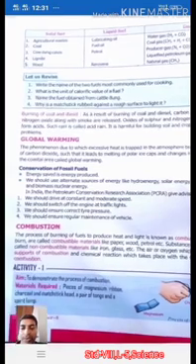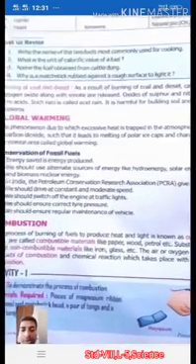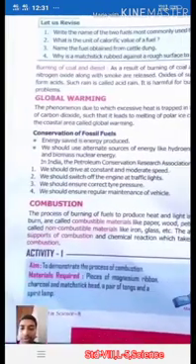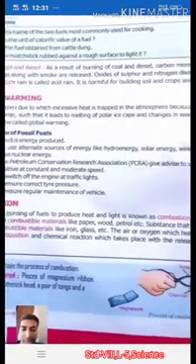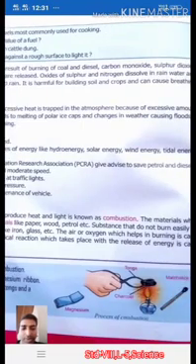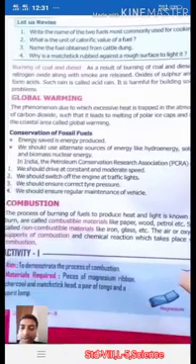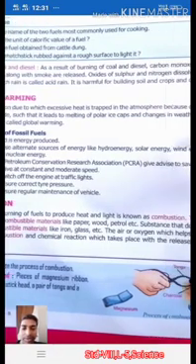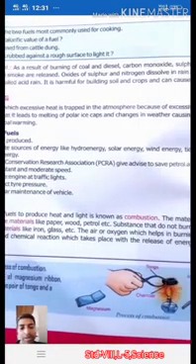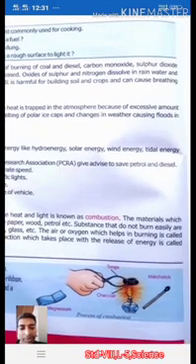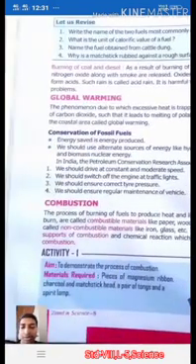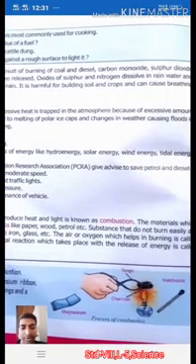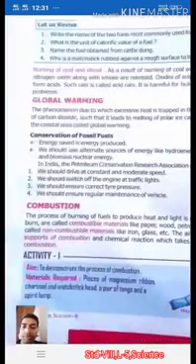The process of burning of a fuel to produce heat and light is known as combustion. The materials which burn are called combustible materials, like paper, wood, petrol, etc. Substances that do not burn easily are called non-combustible materials, like iron, glass, etc. The air or oxygen which helps in burning is called a supporter of combustion, and a chemical reaction which takes place with the release of energy is called combustion.